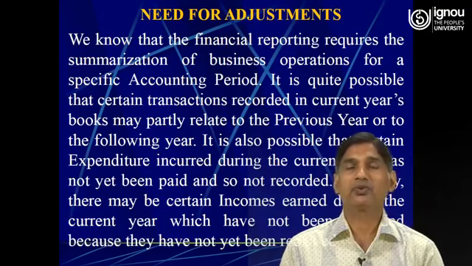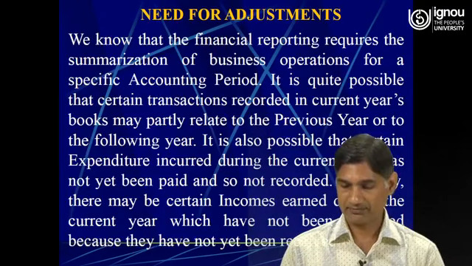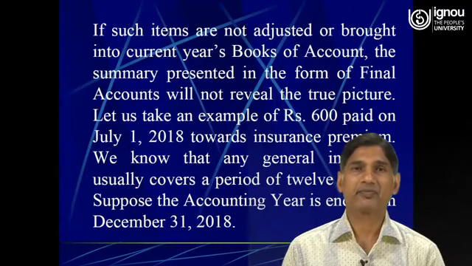So therefore, while preparing the financial statements, such adjustment is necessary so that the financial statements can reflect a true and fair picture of the business enterprise.